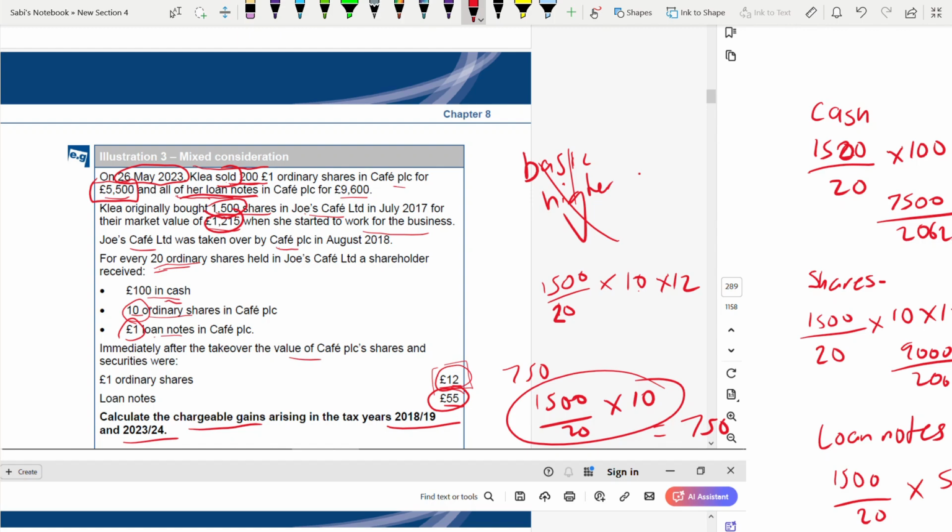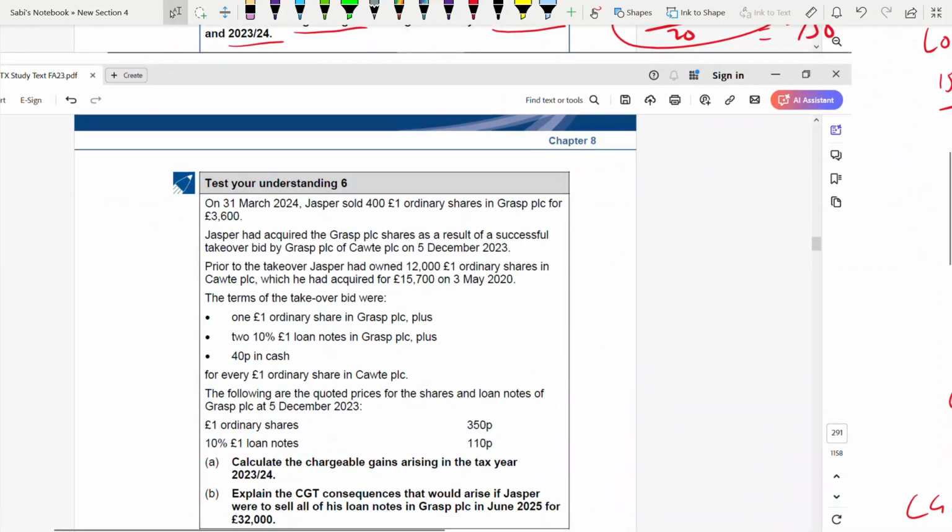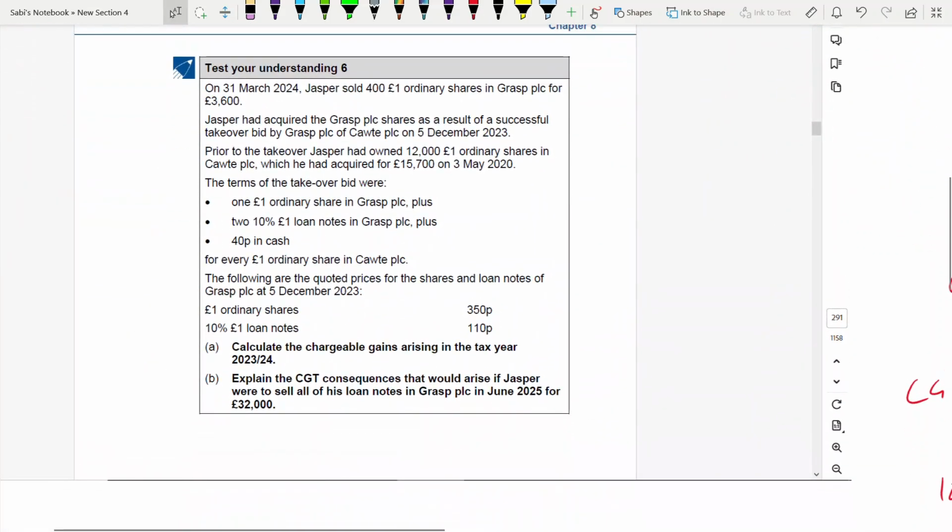Now, coming to test understanding 6. Calculate chargeable gain arising in this tax year. Explain the CGT consequences if he was to sell all his loan notes in June 2025 for 32,000. Here also the term of takeover is similar. 1 ordinary share, 2 10% loan notes and 40 pence in cash. 3 things. Here she is selling 400 ordinary shares for 3,600.